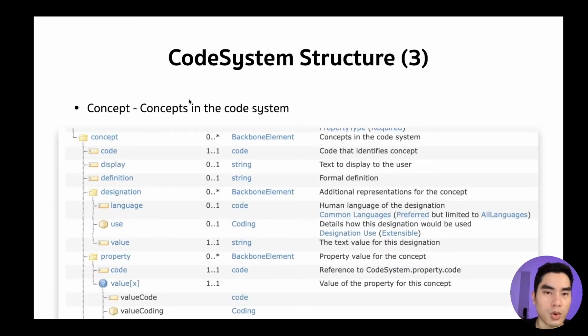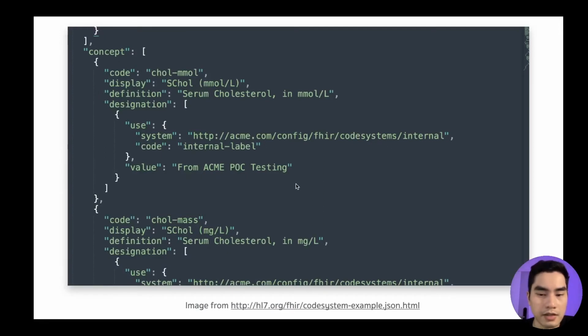And for some code systems, we can list all the codes in that system as well. We use this concept element to list those concepts in the code system resource. So there will be a code, a display, a definition. Designation is like a synonym or translation for that concept. And here is an example of a code system.